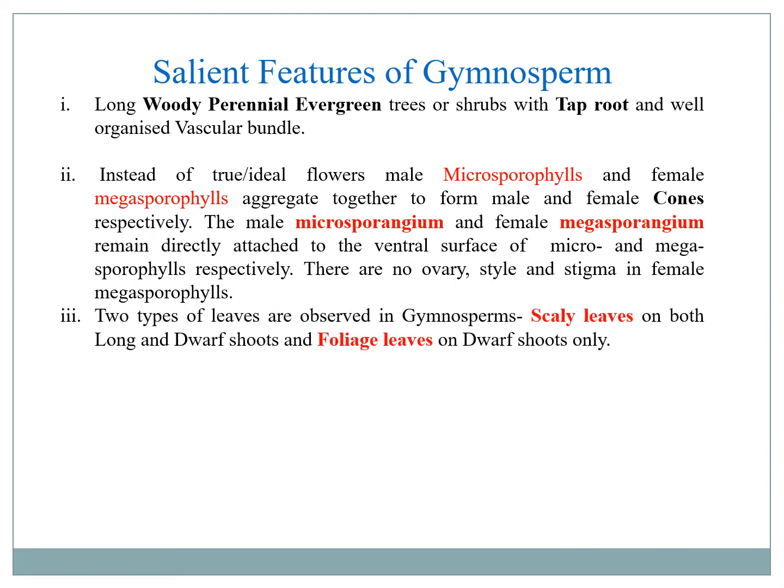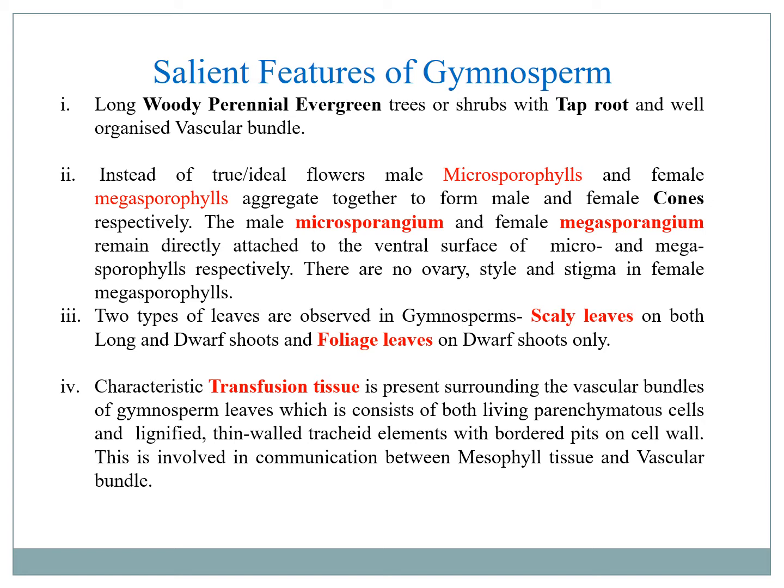They have two types of leaves: the scaly leaves, which are not green in color, and the foliage leaves, which are green and photosynthetic. The scaly leaves are found on both their long and dwarf shoots, whereas the foliage leaves are found only on the dwarf shoots.